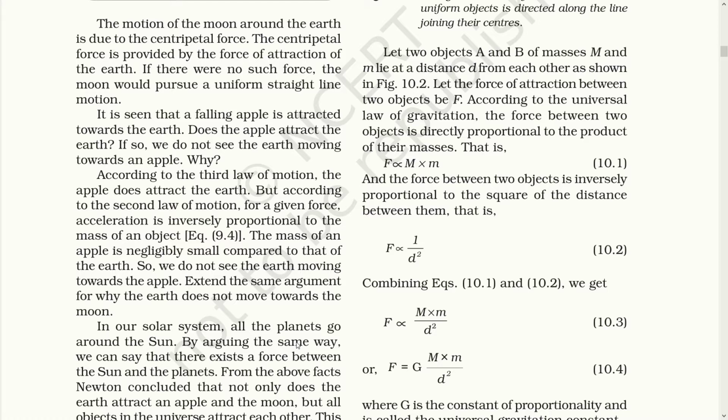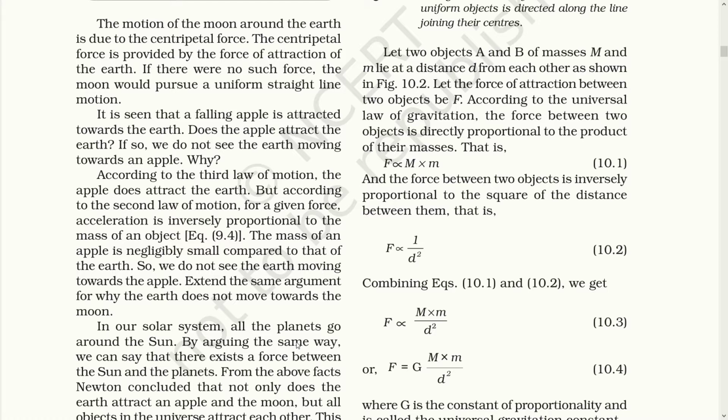It is seen that a falling apple is attracted towards the earth. Does the apple attract the earth? If so, we do not see the earth moving towards the apple. Why? According to the third law of motion, the apple does attract the earth. But according to the second law of motion, for a given force, acceleration is inversely proportional to the mass of an object. That means the earth and the apple both attract each other.